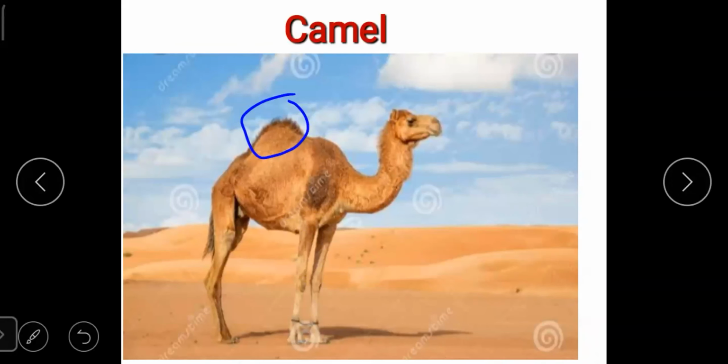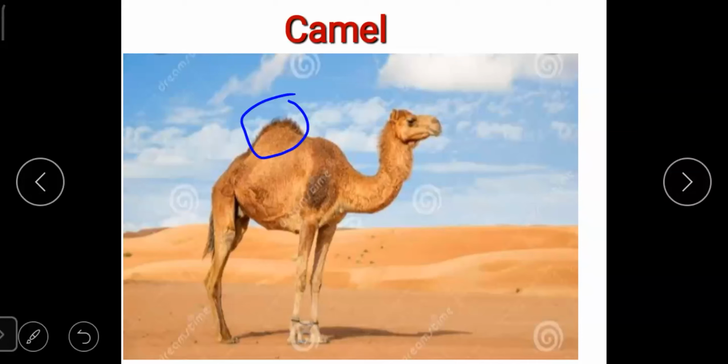Next animal is camel. This animal is mostly found in the desert. Why is this animal mostly found in the desert, students? Because deserts have very less rainfall, and these animals can live by drinking less water also. So these animals are found in the desert.